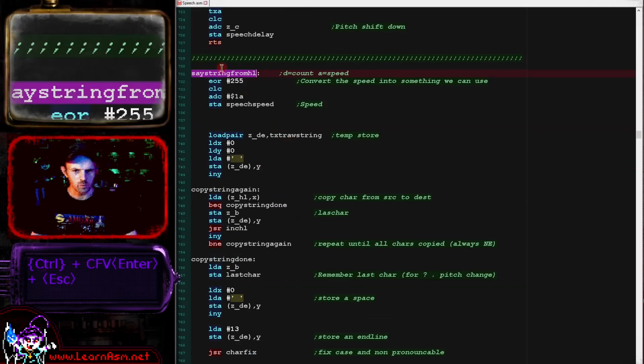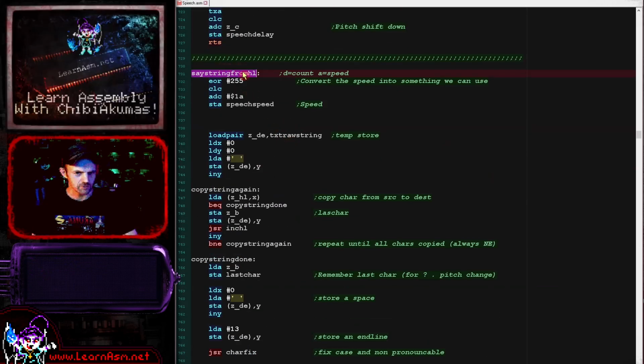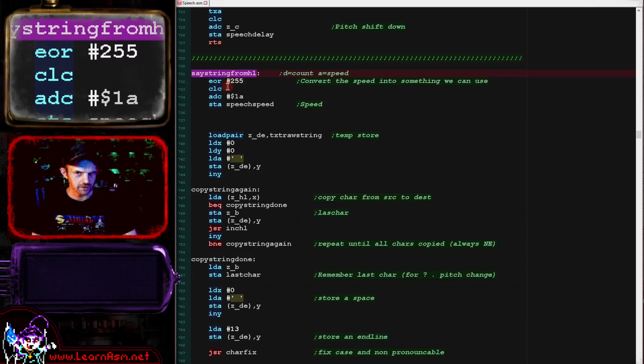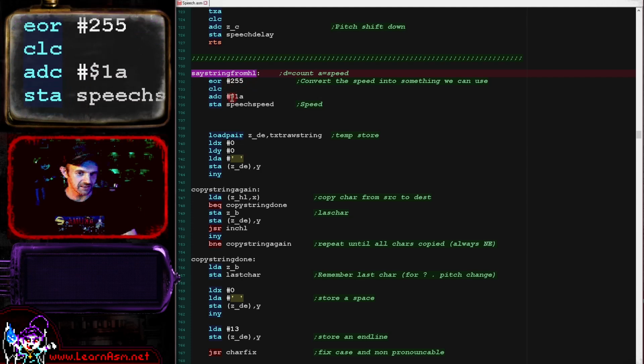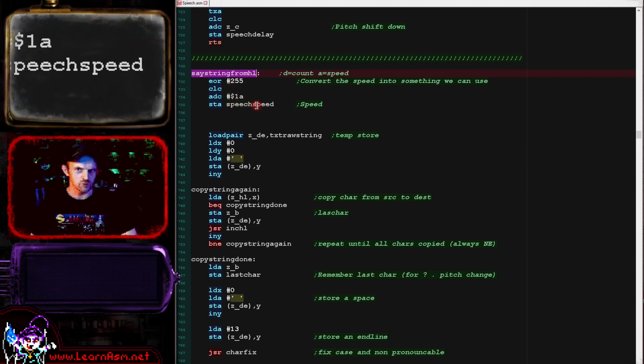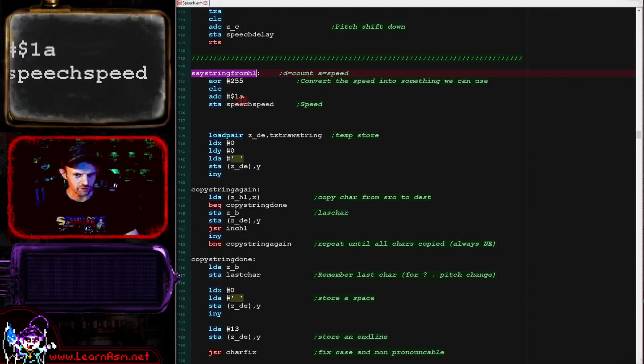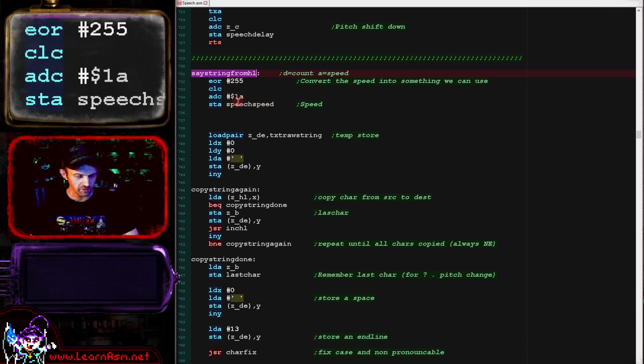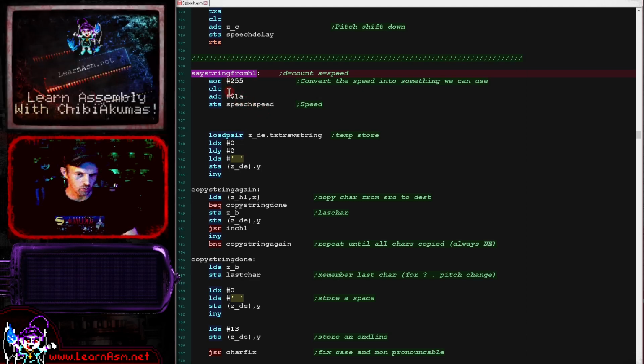Okay, so let's see what, say, string from HL is doing to prepare the string for speech. The first thing we're doing here is taking the value in the accumulator, the speed, and converting this into a value that the routine can use. It's basically used as a sort of loop during the speech synthesis part, the speech playback part. So that's what's going on there.